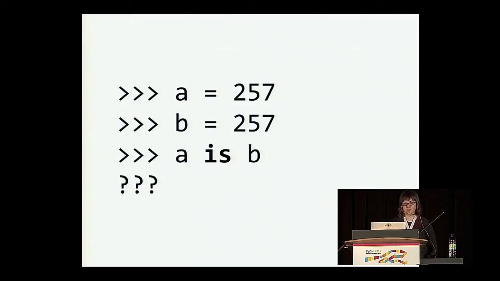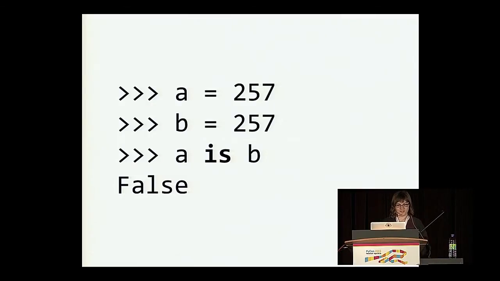Let's do another quick example. So what if we say instead 257? The only difference between this slide is that we went 1 number bigger. So we're still in the CPython interpreter. The first line we say A equals 257, second line B equals 257, and then we ask A is B. Raise your hand if you think it'll be true. I think maybe I gave it away. So raise your hand if you think it'll be false. Yeah, so this is false. So like what? Really? I don't have any images of Darth Vader getting water out of the ocean and filtering it, but hopefully it'll still be fun regardless.